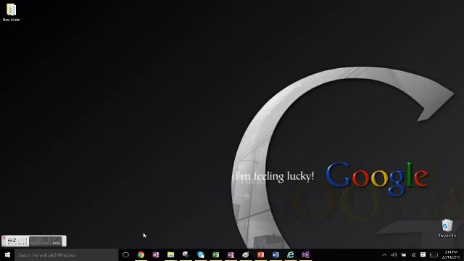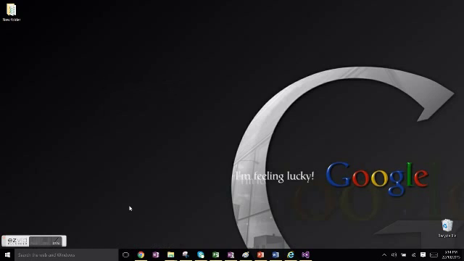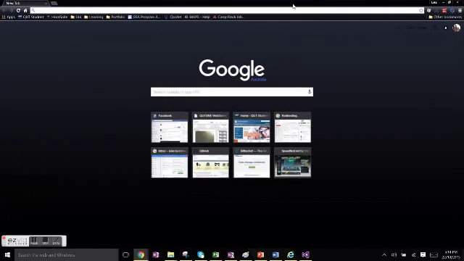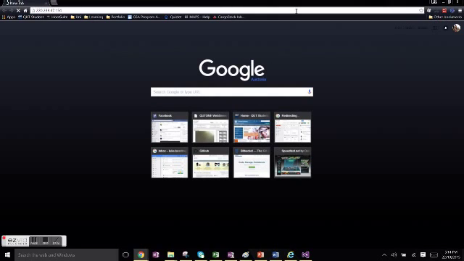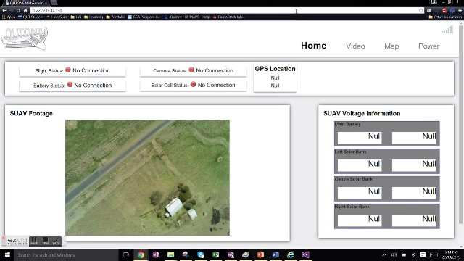What you want to do is open up the Chrome browser. Inside your Chrome browser, you want to enter in the website address for the web server and check that this is functioning correctly. As you can see in the example, it will load and a lot of things will say not connected and null, including a plain picture on the actual start. This is correct and what the web server should look like without a feed running into it.